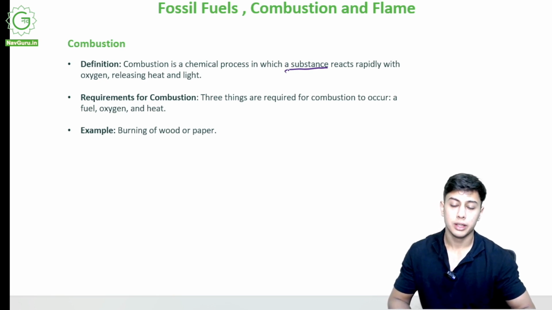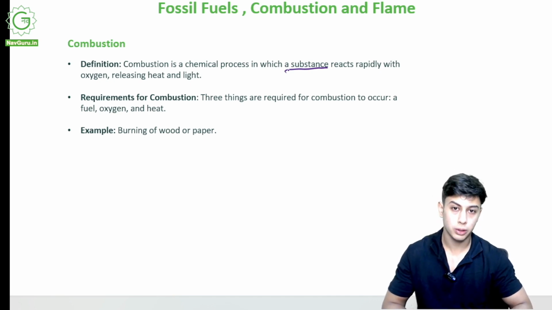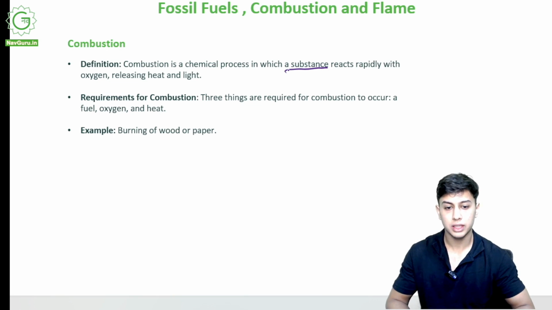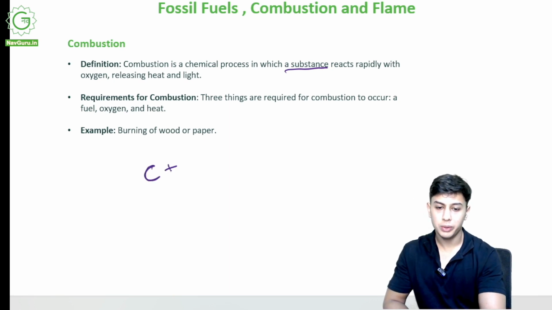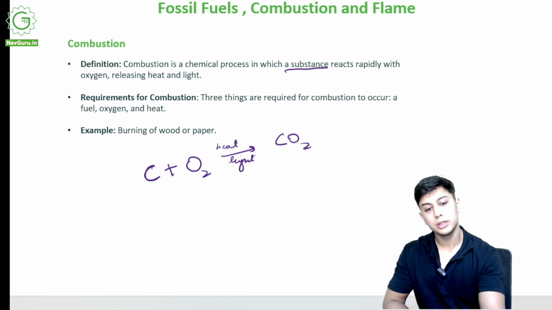Now, requirements for combustion. What all is required? First of all, oxygen. Oxygen is very important for combustion. If there is no oxygen, there will be no combustion. Why? Because combustion is of carbon and we add oxygen to it, heat and light are released to form CO2.